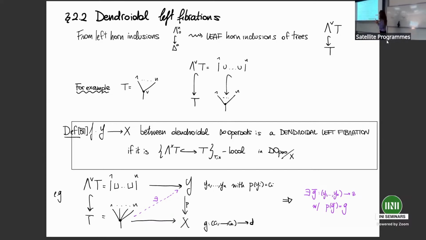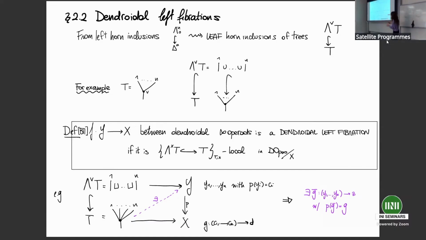And then we say that a map between dendroidal infinity operads is a dendroidal left fibration if it is local with respect to these Horn inclusions. Concretely, if we take the Horn inclusion given by the example that you see, being local with respect to this inclusion means precisely that every diagram of this form admits a lift. What does this mean again?